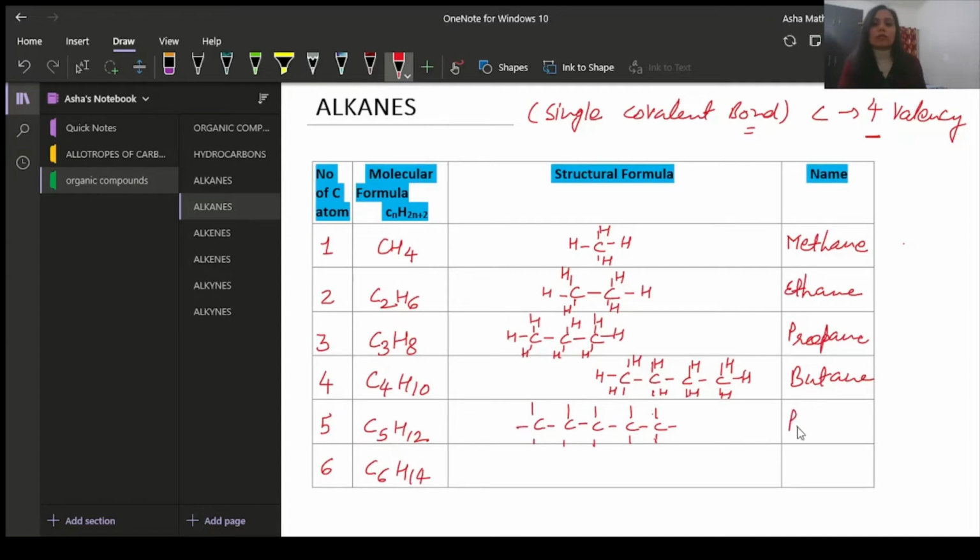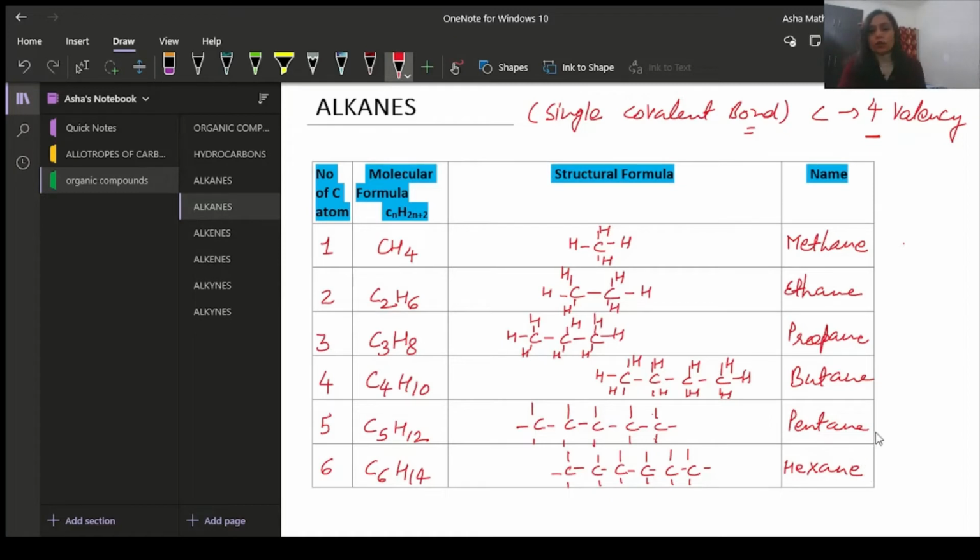So it is pent for 5 and ane is the suffix. Here it is C6, with single bonds, and around it you can place 14 hydrogens, 1, 2, 3, up to 14. So hex and the suffix is ane, so hexane.